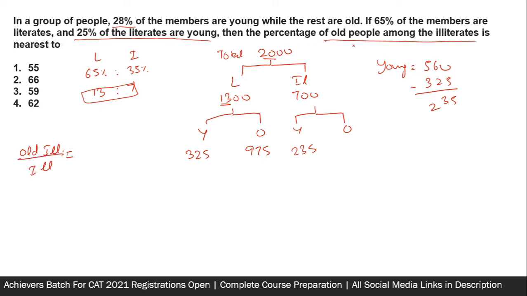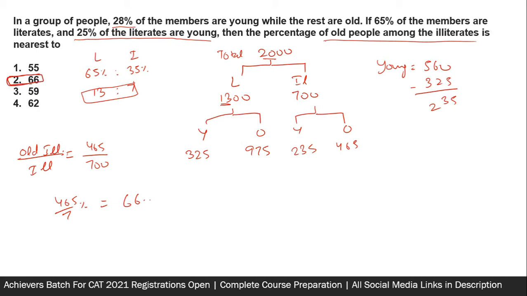So the percentage of old people among the illiterates, that means the total number of illiterates in the denominator, and that you know is 700. Okay, total number of illiterates, and old illiterates is 465. So this as a percentage you have to figure out. So the answer would be 465 by 7%, which is 66 point something percent. So I think we have a clear answer.